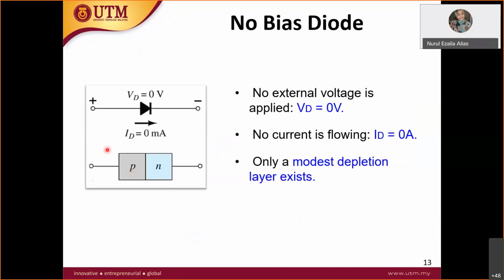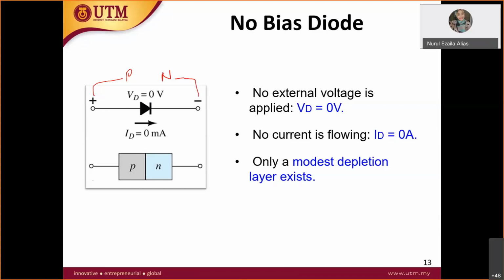So what happened when we apply positive to the P side? This is N type, N region, P region. So what happened when we apply positive to the P type and negative to the N type? Let's take a look.